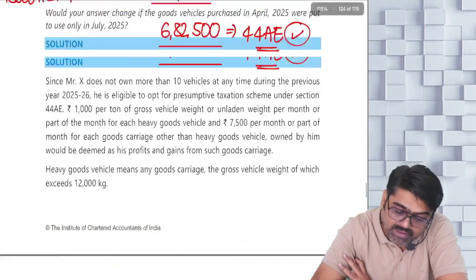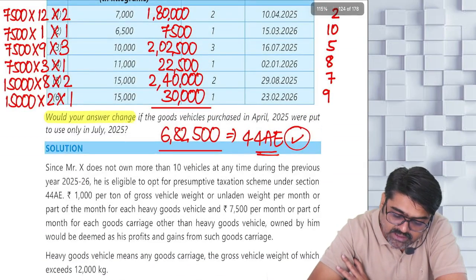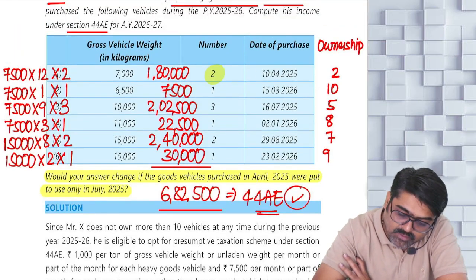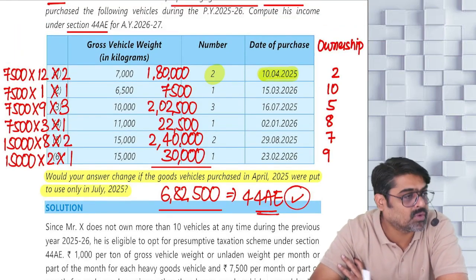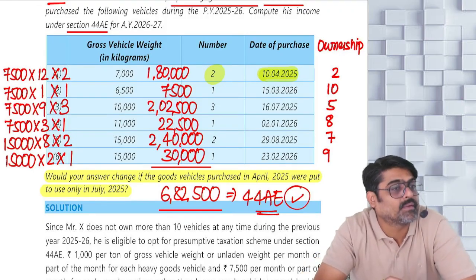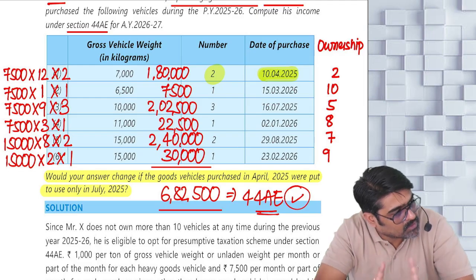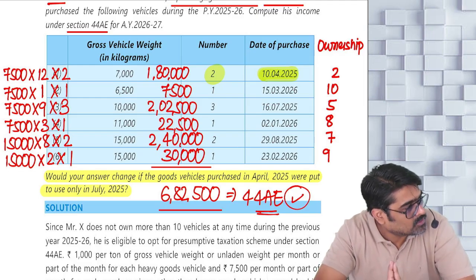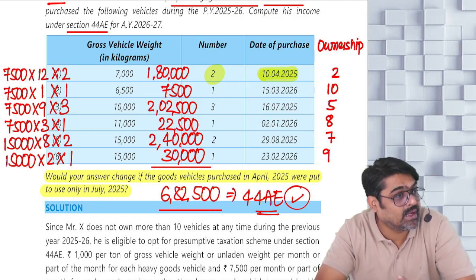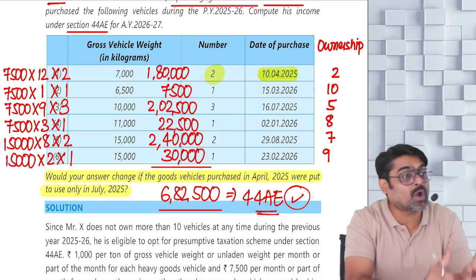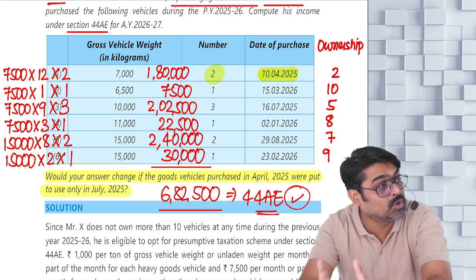Okay. Now in that question they are asking, would your answer change if the goods vehicles purchased in April 25 were put to use only in July 25? Meaning these two vehicles which you purchased on 10th of April were put to use from July. Will you calculate for 9 months or still for 12 months? Because the presumptive income under section 44A is calculated for the months of ownership and not for the months for which the vehicles are used.